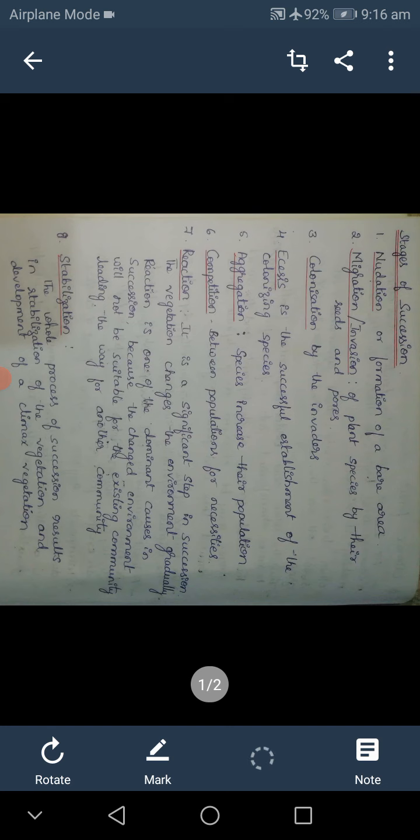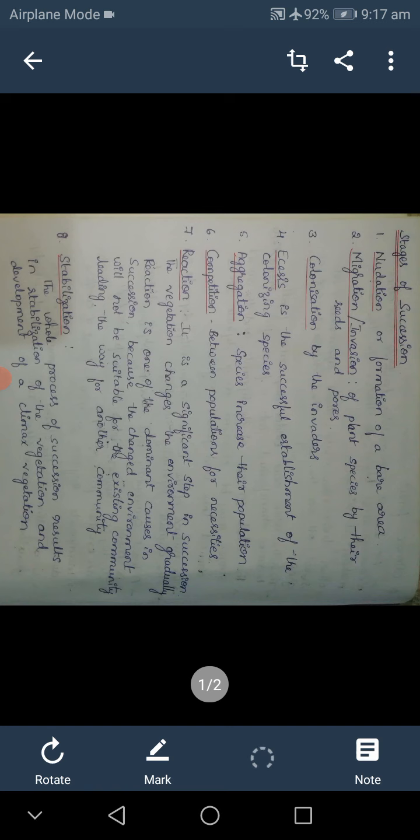The next step is ecesis. Ecesis is the successful establishment of colonizing species. Next is aggregation. Here species that have become established in the area increase their population.